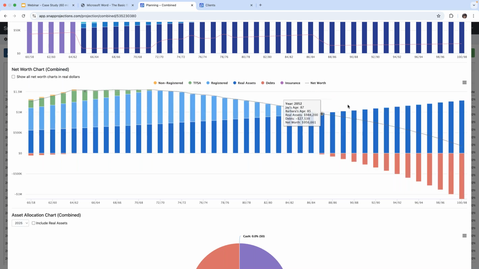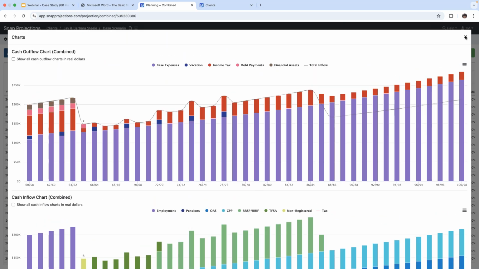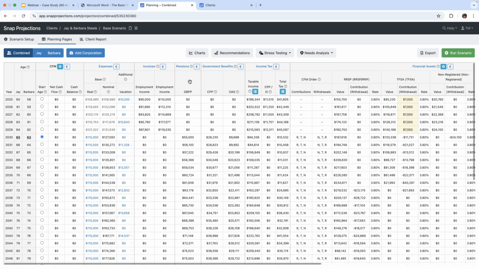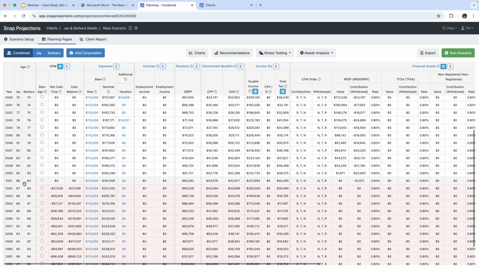And what we can see with the dotted line is their net worth, okay? And we can see that going down over time as they deplete their assets during retirement. Okay, now I'm going to close these charts off, and then I'm going to go into our recommendations tab. So you will recall that the client was in a deficit at age 87 and 85. So they are unable to sustain their retirement with living expenses of $115,000 a year.